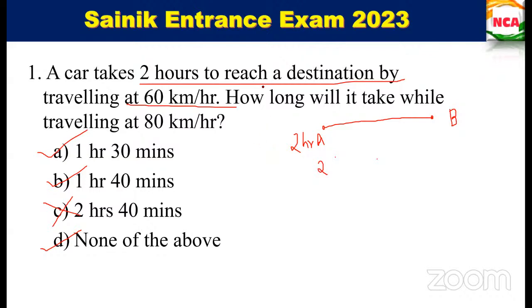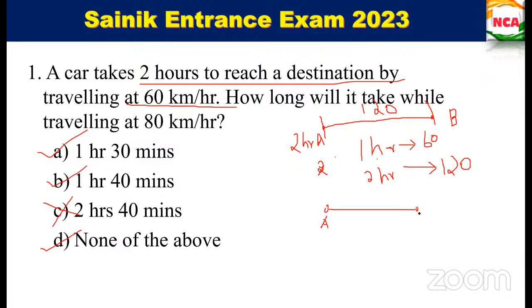Okay, so in 2 hours it can reach point B, no? So at 60 kilometers per hour, in 2 hours how many kilometers would it have gone? In 1 hour it has gone 60 kilometers, correct? Ma'am, 120. Yes, in 2 hours it is 120. So what is the distance? 120 kilometers. Is this clear now? The distance from point A to point B is 120 kilometers.